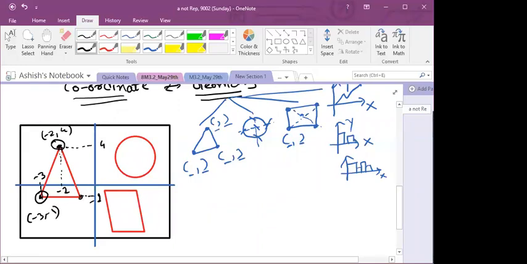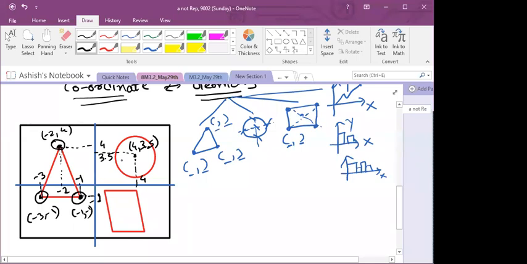In the same way for this point, if it is -1, then its coordinates are -1, -1. In the same way, I can give coordinates to the center of this circle, right? Suppose here the center of the circle is 3.5, and here on the x-axis we have 4, so its coordinate will be 4, 3.5. Are you getting my point?